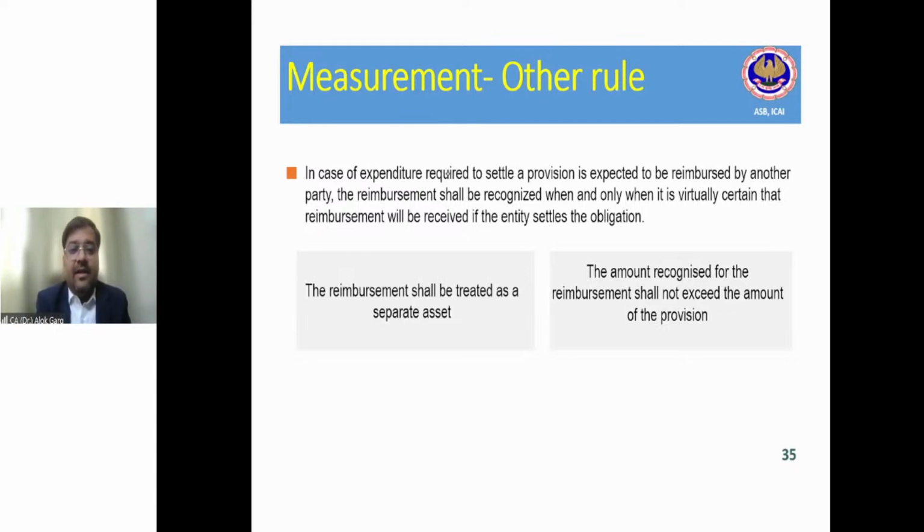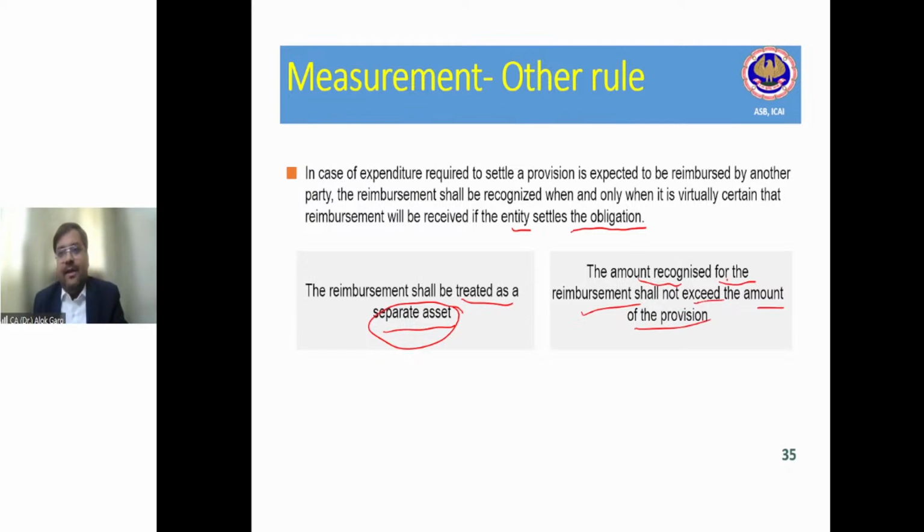In case expenditure required to settle a provision is expected to be reimbursed by another party, the reimbursement shall be recognized only when it is virtually certain that the reimbursement will be received if the entity settles the obligation, right? So it is virtually certain because it is backed by the contract also. The reimbursement shall be treated as a separate asset. The amount recognized for the reimbursement shall not exceed the amount of the provision, right?